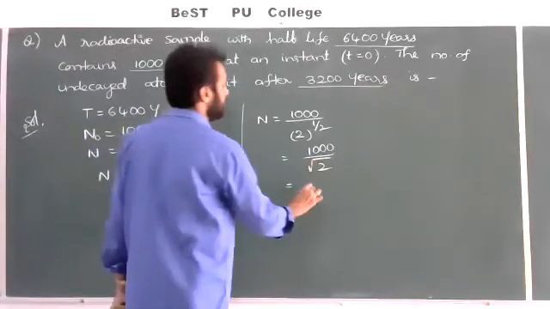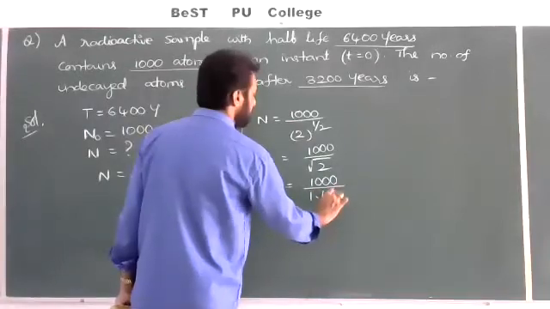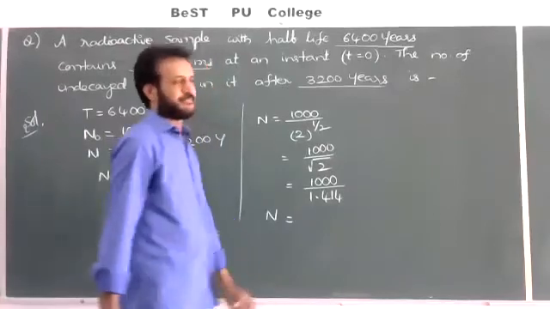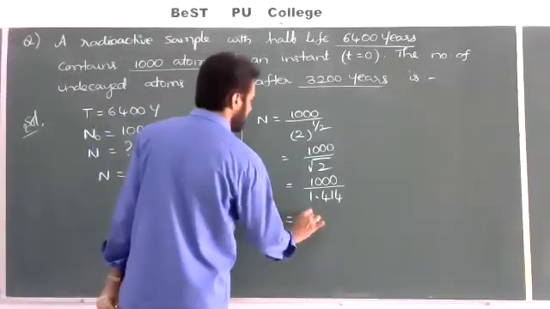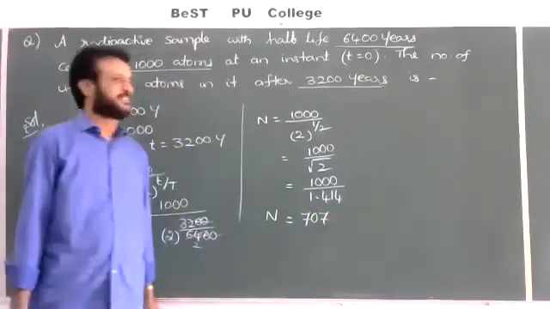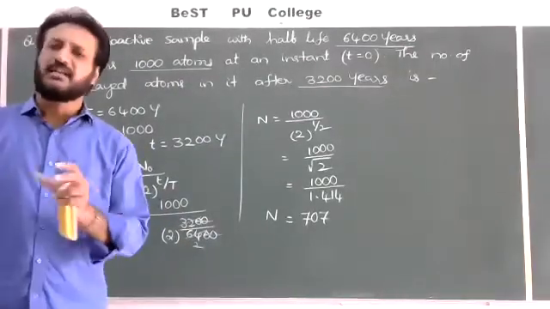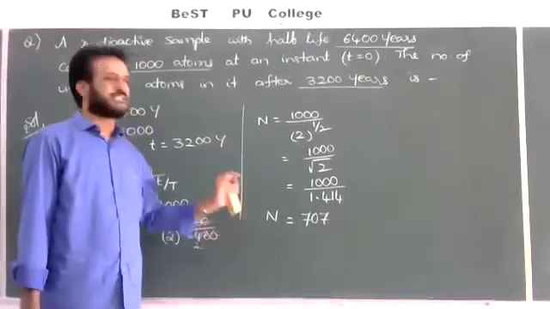If you want to calculate exactly, 1000 divided by 1.414 gives the number of atoms approximately 707.221. So nearly 707 atoms are still present in the sample.